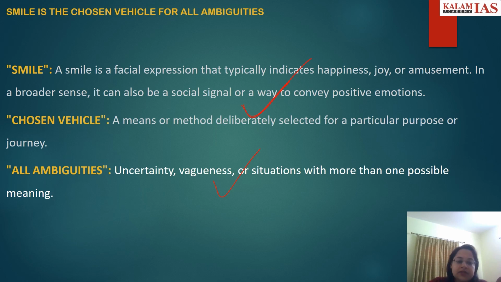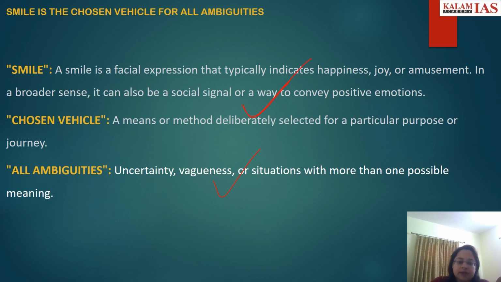And the chosen vehicle means a means or method deliberately selected for a particular situation, particular journey, or particular purpose. You're choosing that vehicle. That means some method you are deliberately selecting for that situation. Then ambiguities means any uncertainty, vagueness, or situation with more than one possible meaning. Ambiguous: not clear, vague, uncertain, challenging. So putting it all together, the statement suggests that the smile is a selected or preferred method for navigating or dealing with uncertainties, unclear situations, or multiple interpretations.